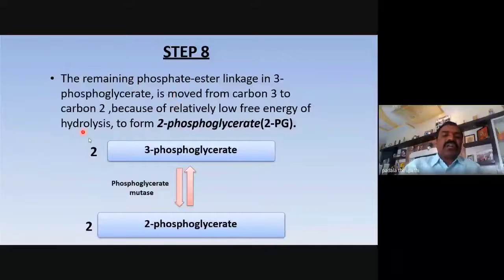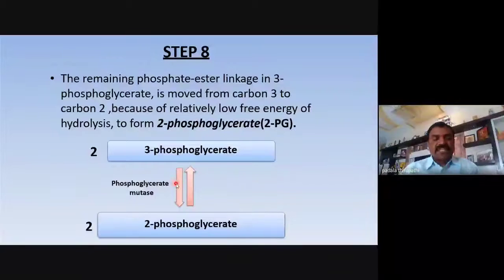So from the 3rd carbon to the 2nd carbon, the phosphate group moves, because of the relatively low free energy of hydrolysis, to form 2-phosphoglycerate. So 3-phosphoglycerate to 2-phosphoglycerate. The enzyme necessary for this step is phosphoglycerate mutase. This is the 8th step.